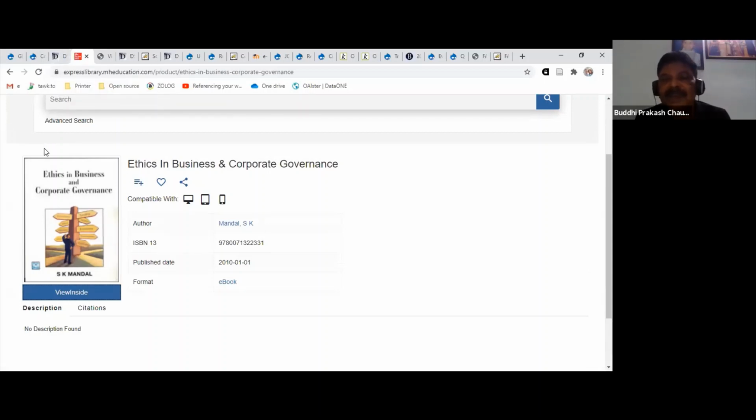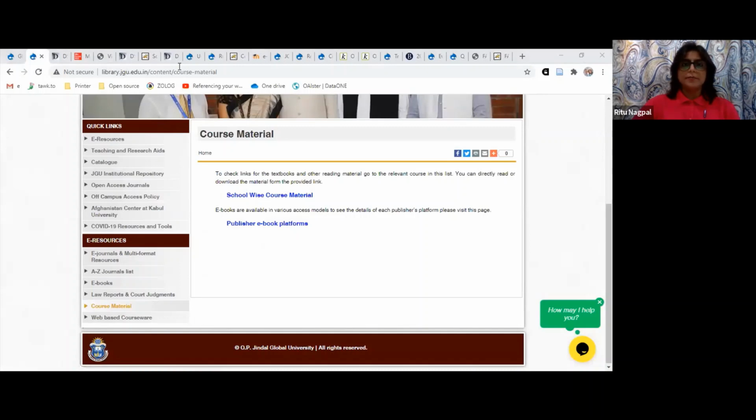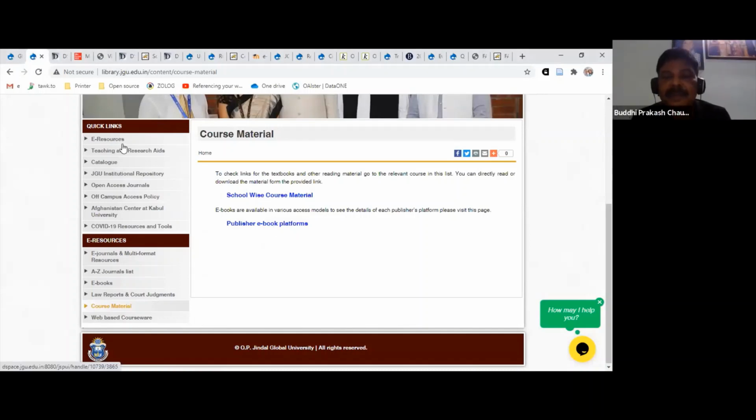In some cases we have licensed these platforms for the whole university, and so you don't have to pay for these books. But in other cases, like the LexisRed platform, where a number of law textbooks are available, you have to buy a license for the individual title. And that license, we have given directions in this publisher-wise list, on where to get it. So can you go back to the list again, Ritu? Yes, sir. Yeah, the publisher-wise list.